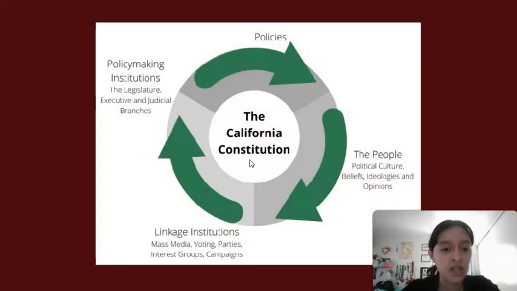In order to analyze the policies on homelessness, I will be using systems theory and looking at how the political system in California works. This image was provided by Stephen Reddy in Introduction to California Government and Politics on page 148. We have our current policies. We have the people and public opinion that affect our state government and how they go about policymaking, which in turn impacts future policies.